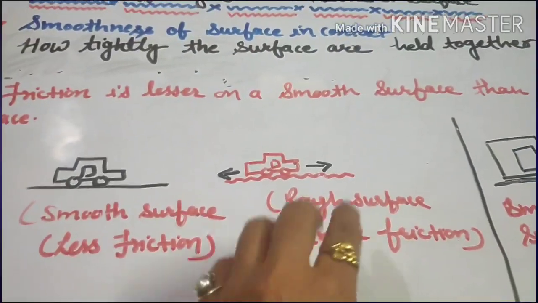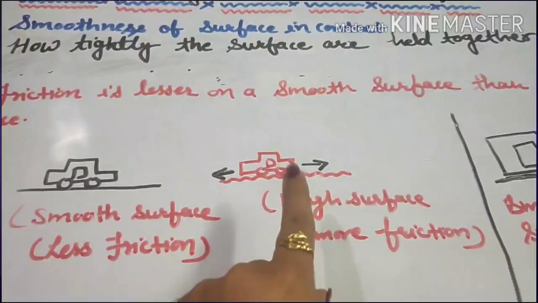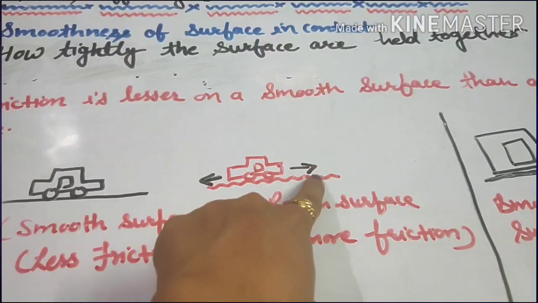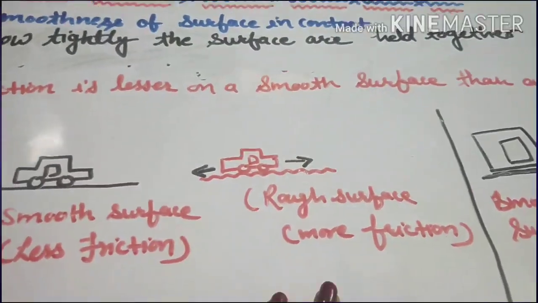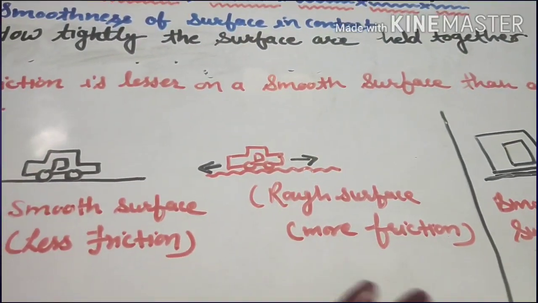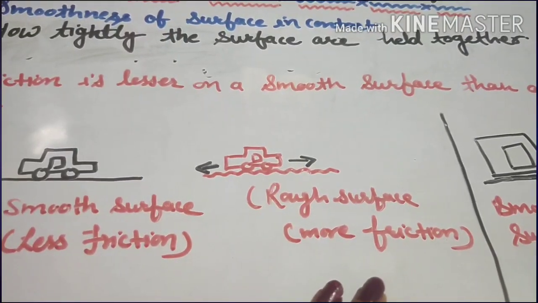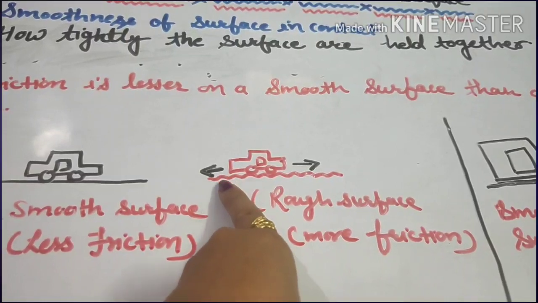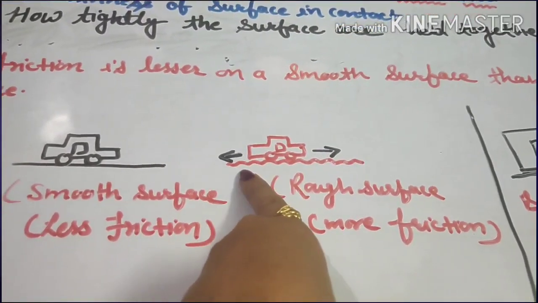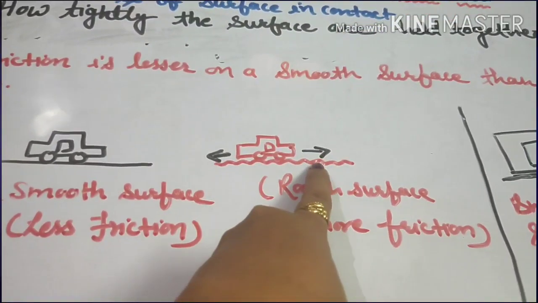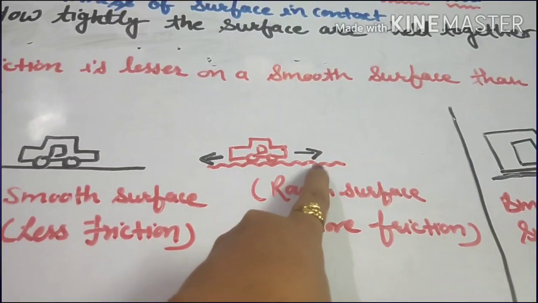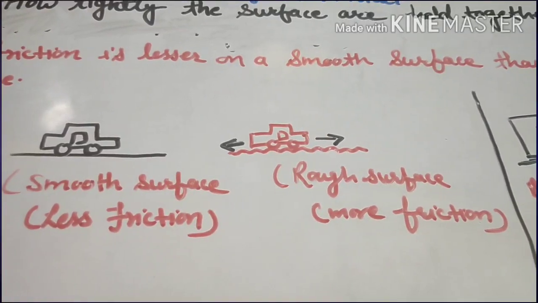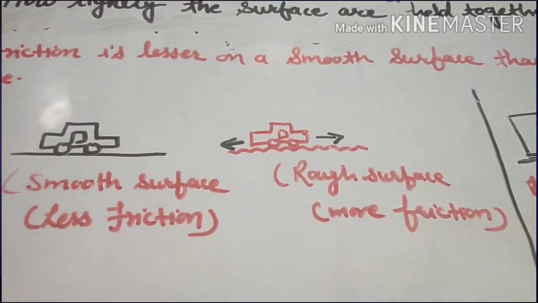If the friction is more, that means the opposition to motion is more. You know that friction always opposes motion. So if the frictional force is more, more force is needed to make the car move. That's why the movement of the car becomes difficult on the rough surface.